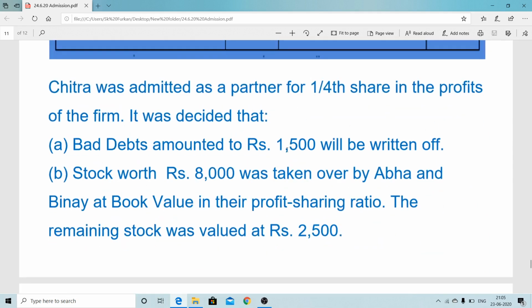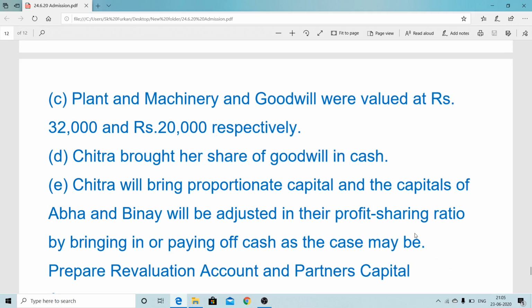A 1/4 share. Chitra is a new partner. She will get a 1/4 share, and after that, here the bad debt amount and stock are taken over by the old partners, Hava and Binoy. In this problem we consider that the new partner's capital is also missing, like the hidden capital of the new partner, and the old partners want to make up their capital on the basis of the new partner, that is Chitra's capital. So in this sum we consider both hidden capitals, the new partner's capital as well as the old partners' capital.